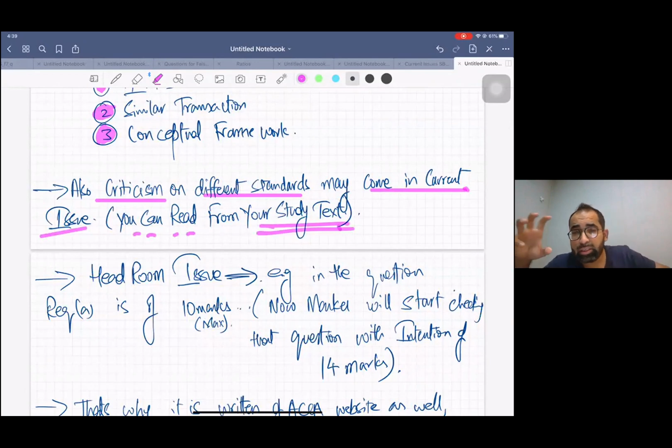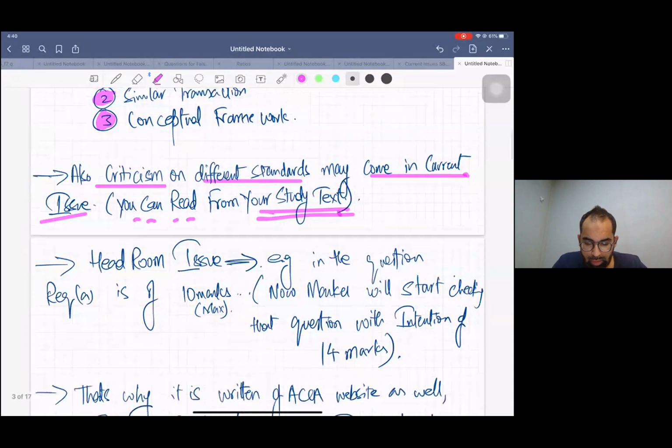In all accounting standards there are some weaknesses, and the examiner may ask for the weaknesses anytime. So it's better you are prepared for these criticisms. They are available in the study text, so have a look, to be on the safe side.